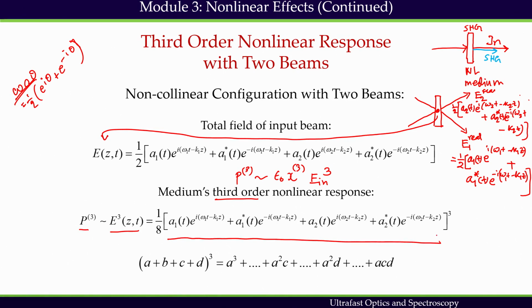If I cube it, I can consider this term to be A, this term to be B, this term to be C, and this term to be D. This reduces to the standard expansion of (A plus B plus C plus D) whole cube, which can give many terms. And we know each term is interesting and gives rise to a certain nonlinear effect. We have seen that before.